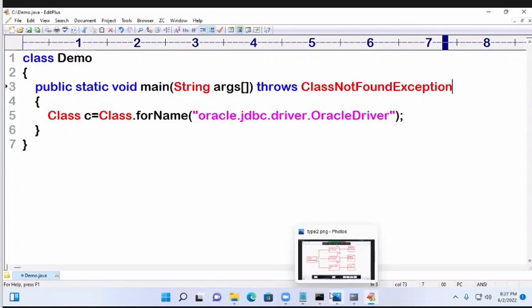It depends upon the situation. If you handle like this, writing is very simple: throws Exception, over. But suppose the driver is not there, ClassNotFoundException, driver not found exception like this comes. If any problem occurred, driver is not there. Suppose one small example. You go to an ATM center. You want to withdraw money. Then what will happen? You will insert the ATM card.